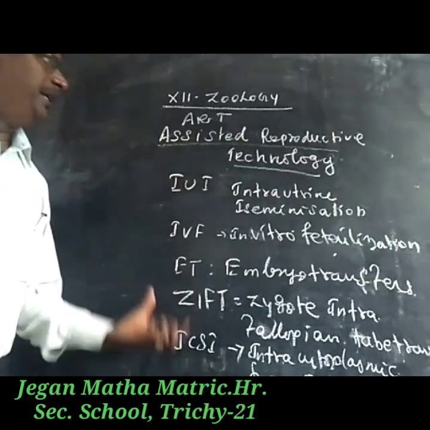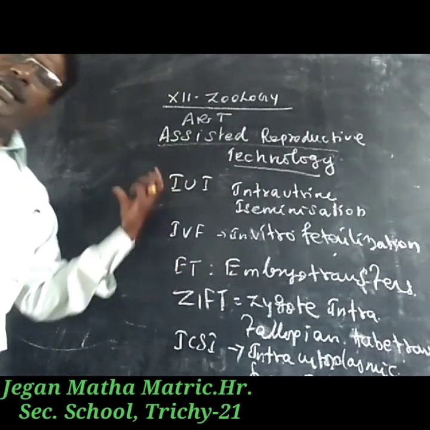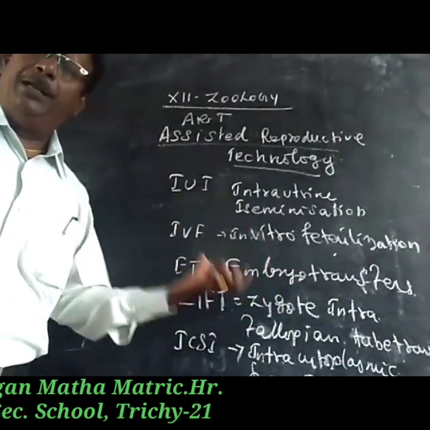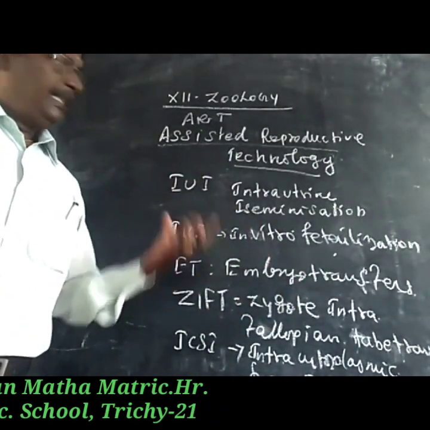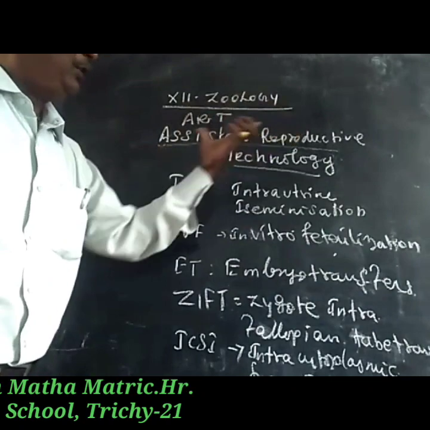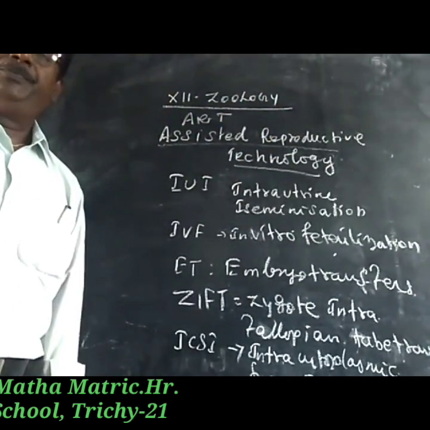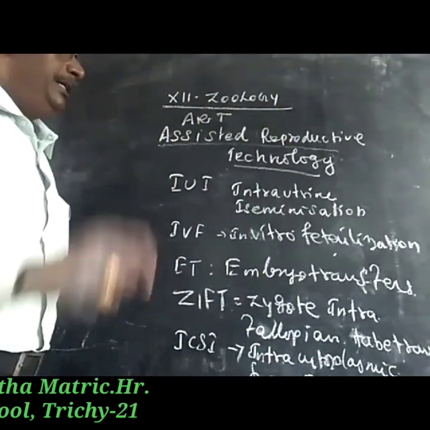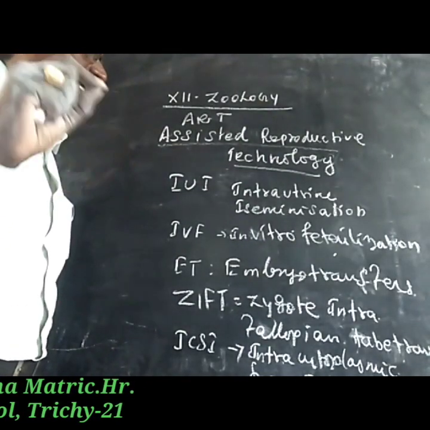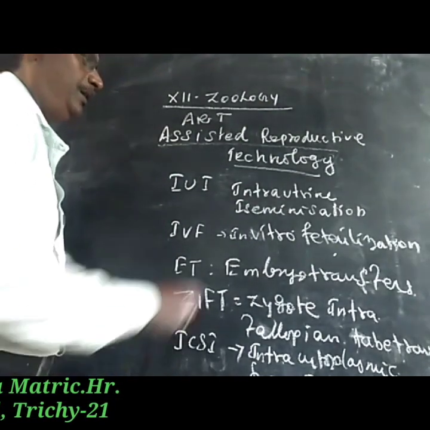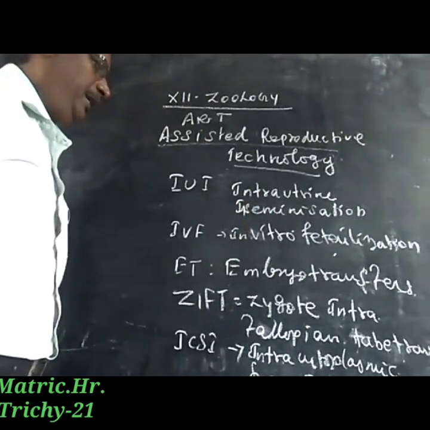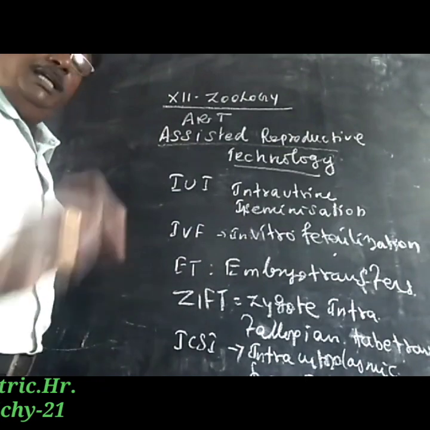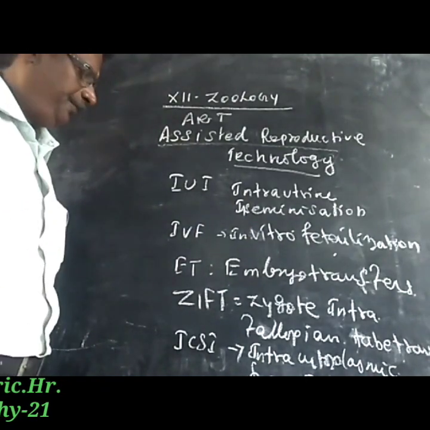These are the methods adopted for infertile couples. This is called assisted reproductive technology, ART. The first one is IUI, intrauterine insemination. Then IVF, in vitro fertilization.